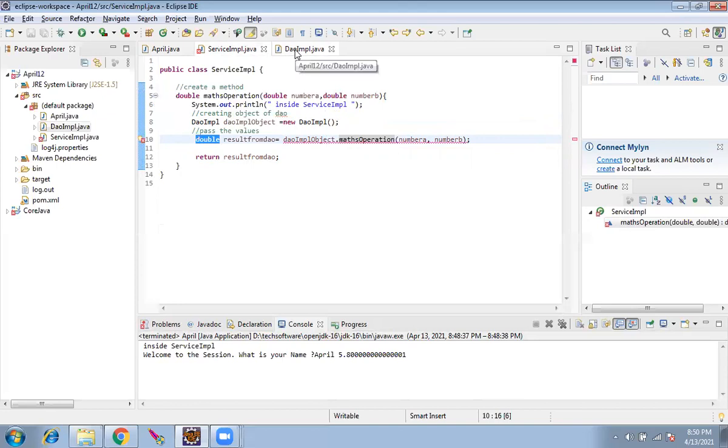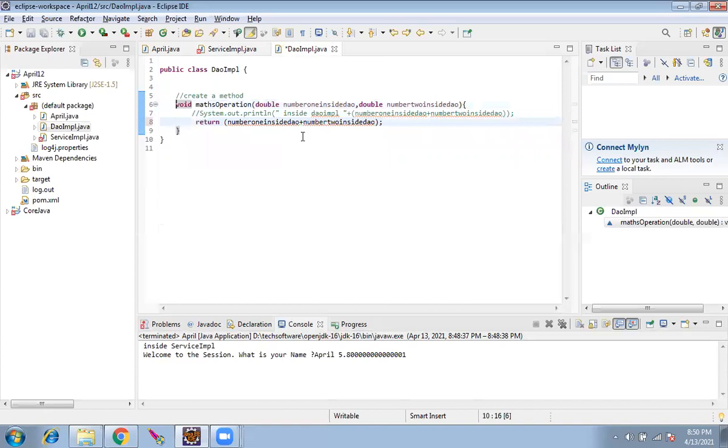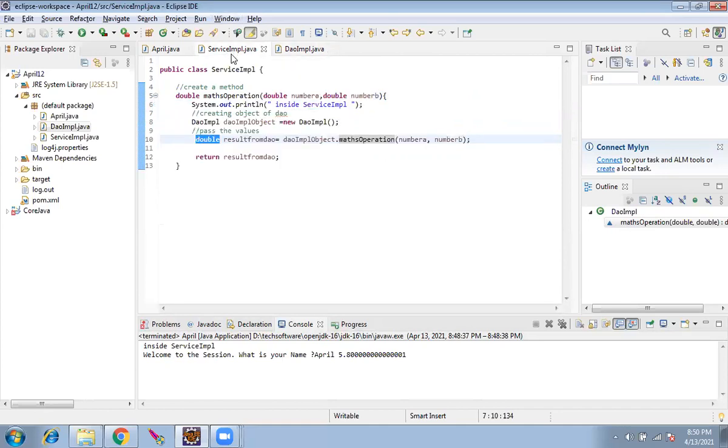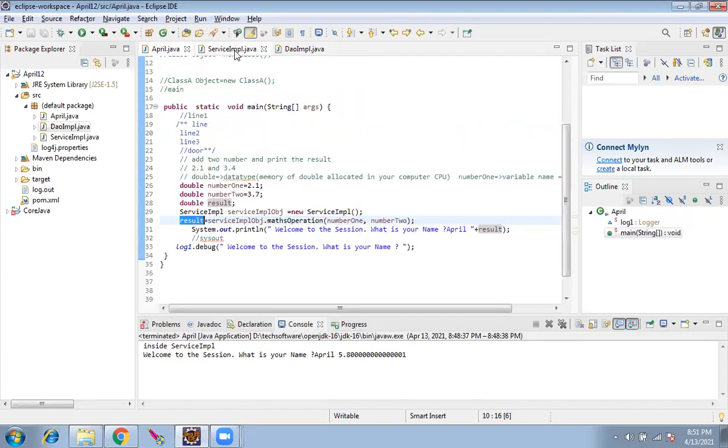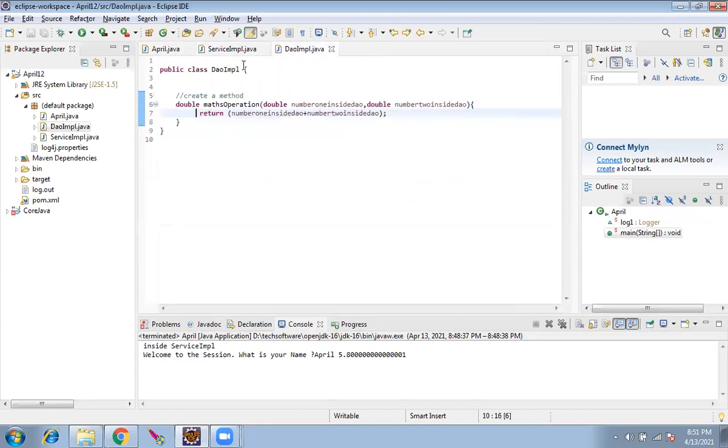Yes. Okay, great, Rajesh, and one more thing. In every class you are running, right? Here my question is, here April.java, ServiceImpl.java. If you want to run a particular class, we can run it. If you want to run the whole program, we can run by going to April.java. It's actually from yesterday's program. What is the difference you notice in April, service and DAO? Can someone tell me?